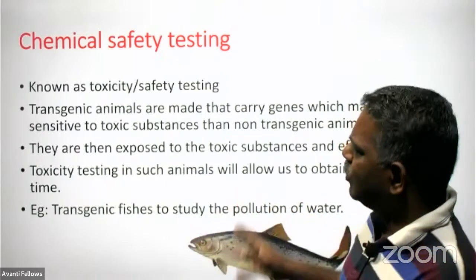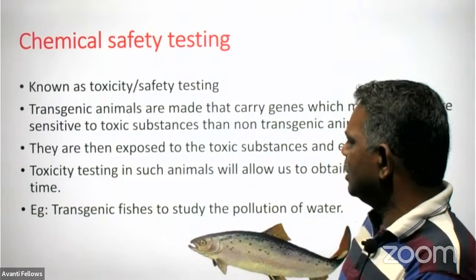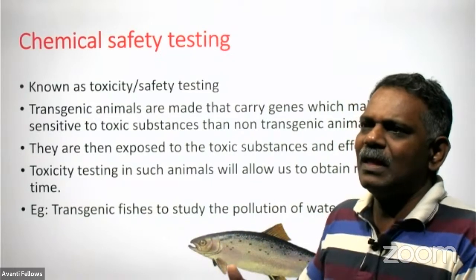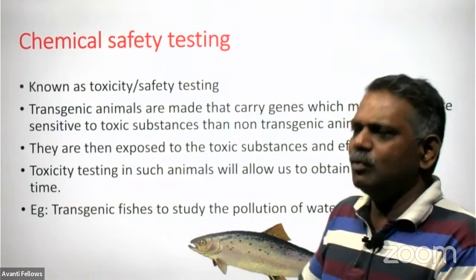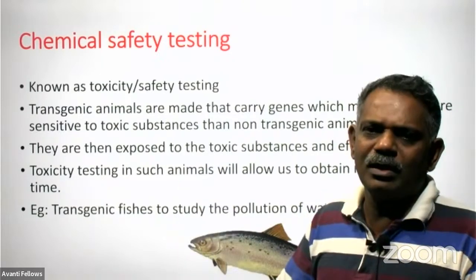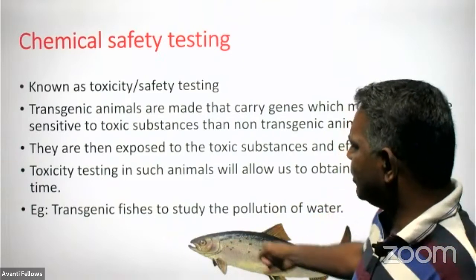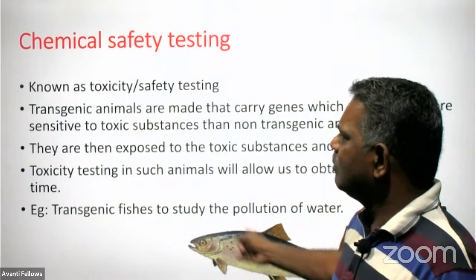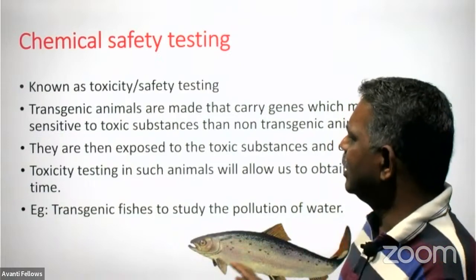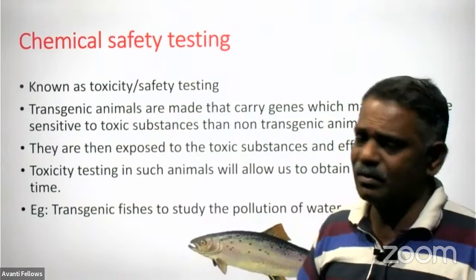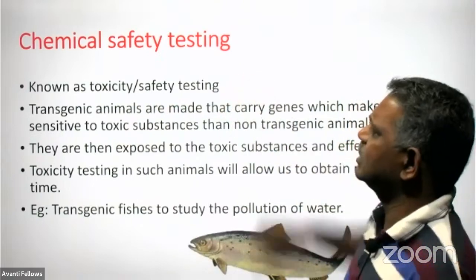After keeping some foreign gene in their genome, naturally this fish becomes so sensitive, and we have to introduce the polluted water. Even if the rate of pollution is so slow, because of the sensitivity it will die. So we can easily identify what will happen due to this pollution after some years. That is the chemical safety testing.